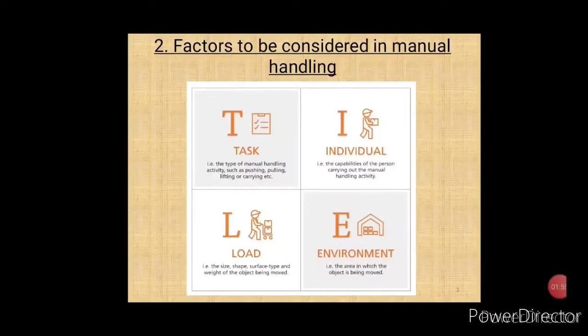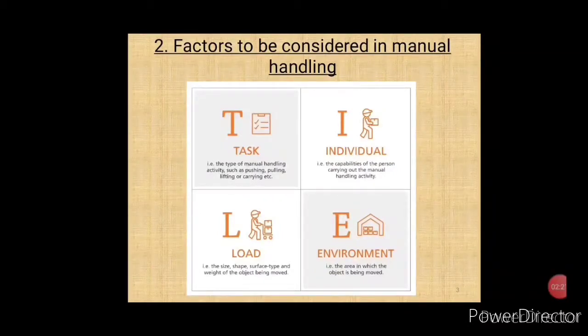So that was the first factor, task, indicated by the letter T. It indicates how the manual handling activity has to be done. So analyze the task, and usually manual handling activities which are repetitive in nature, which involve awkward postures, which involve some high force exertion, etc., normally come to the high risk category.